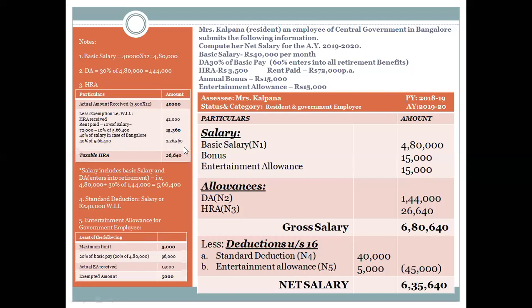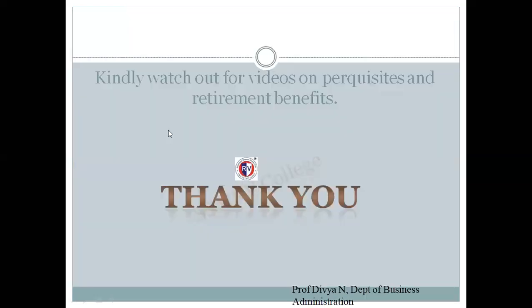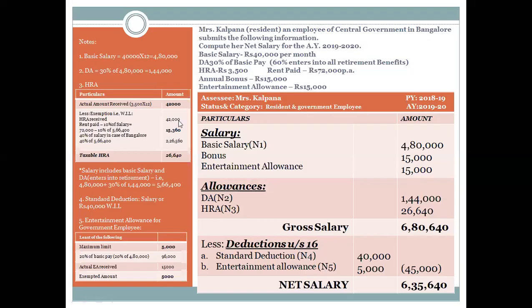That is 2,26,560. So out of these, 15,360 is the least. So I'm going to deduct the least exemption out of the actual amount received, that is 26,640. I'm going to directly write it in the table for HRA, that is house rent allowance, 26,640.